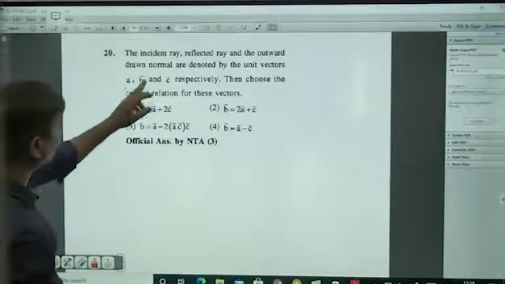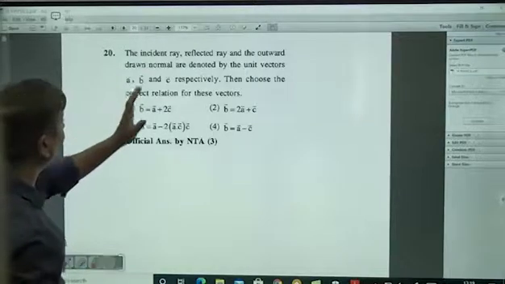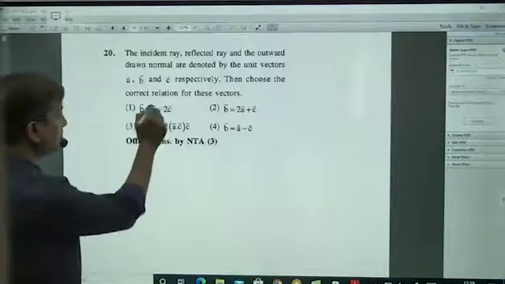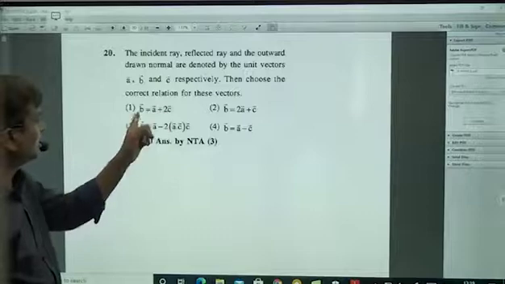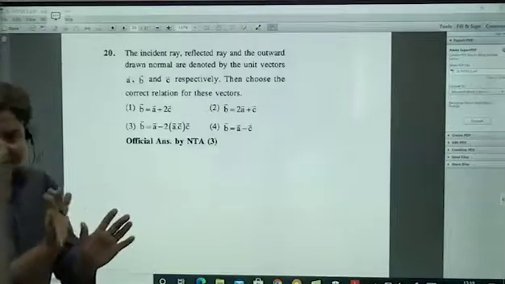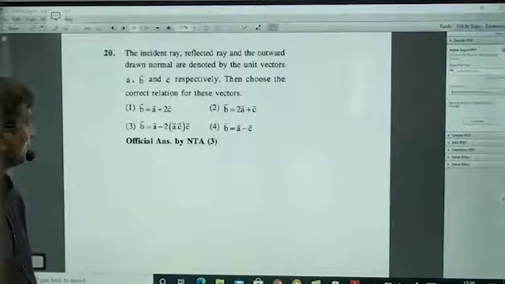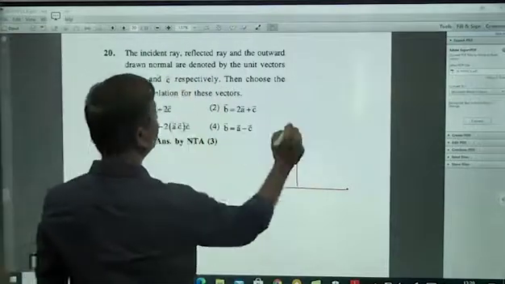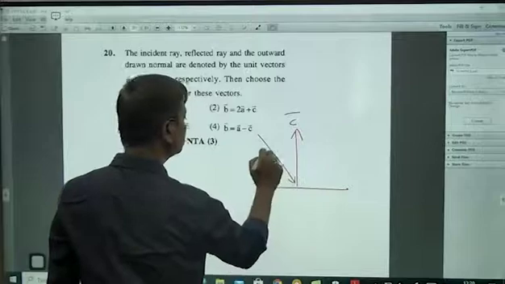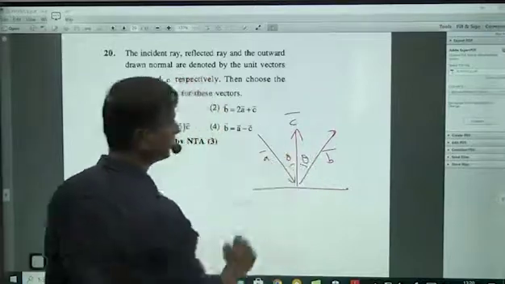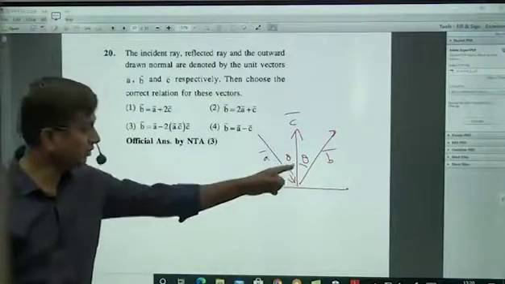The incident ray, reflected ray, and the outward drawn normal are denoted by the unit vectors a bar, b bar, and c bar respectively. Then choose the correct relation for these vectors. Definitely this cannot be the correct relation. Nothing like one vector plus another vector will be nothing like this. Please understand that, because they don't form any triangles there first of all. So you have to draw this outward normal. The outward normal is c bar, this is a bar, and b bar is like this. This is theta, this is also theta, and these are all unit vectors only.